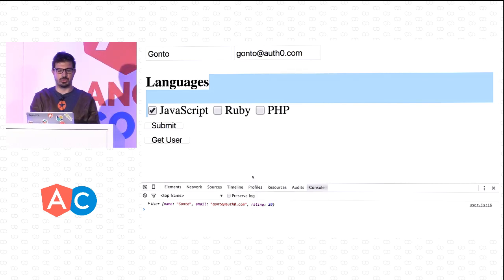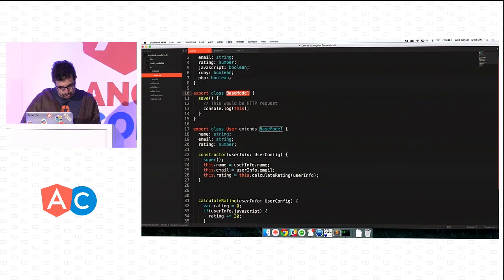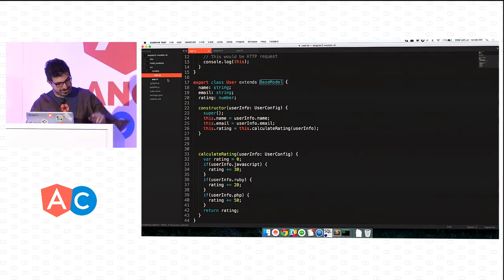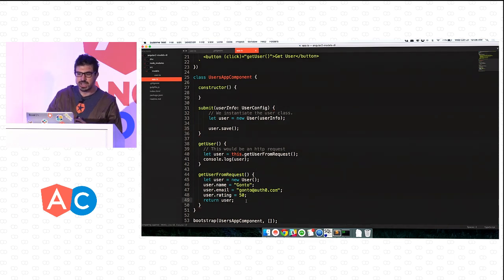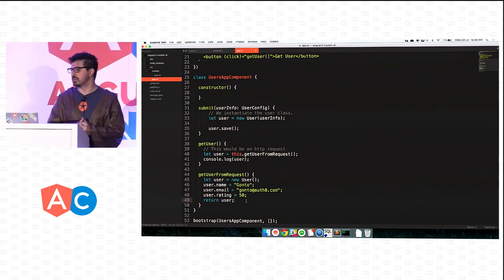Last thing I want to show you is that we have this button that says get user. So this get user is doing an HTTP request again. This HTTP request is basically just creating an object. And getting the user from the server should also be the user's responsibility.